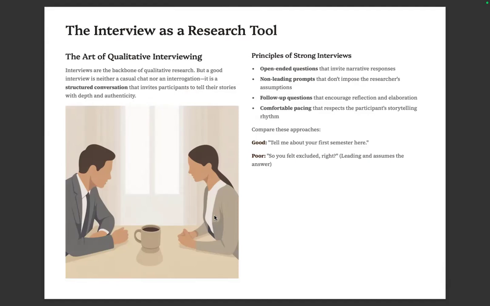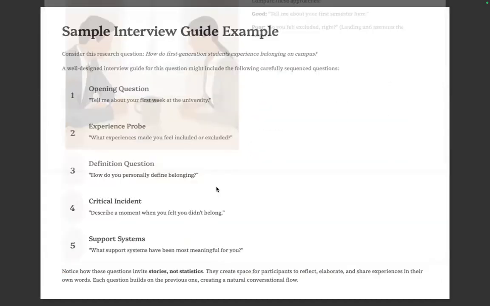So you cannot simply say, "Tell me about your first semester," as the start of the question. It's poor if you say, "So you felt excluded then, right?" That's not just leading, it's an instigating question. I don't think there's something wrong with it being leading. I think what's wrong there is that it's instigating.